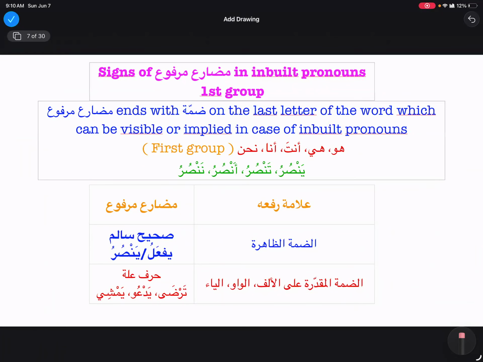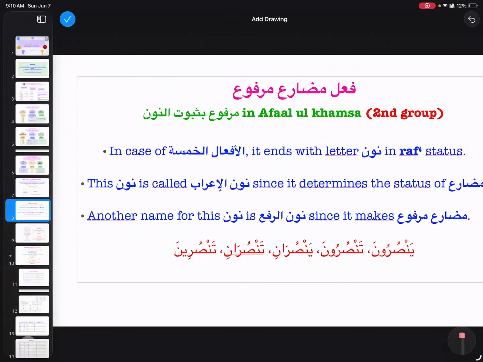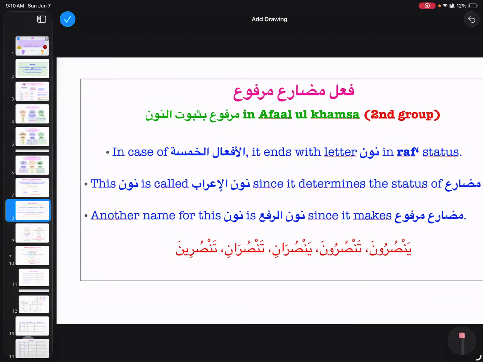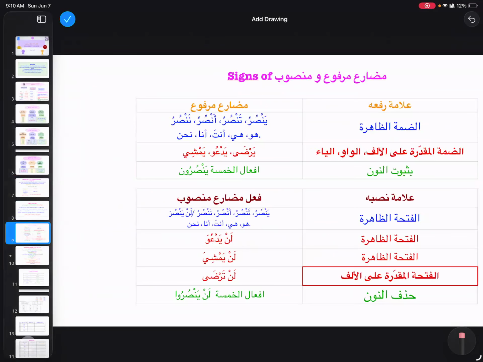Okay, so the same thing I explained over here as well. You need to go through it and memorize all of this, because these things are repeated many times. So over here as well, yansuru, tansuru, ansuru, when it is fil mudari marfu, we're going to see dammatul zahira and dammatul muqaddara.